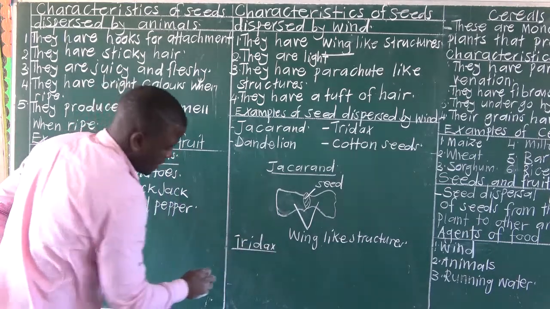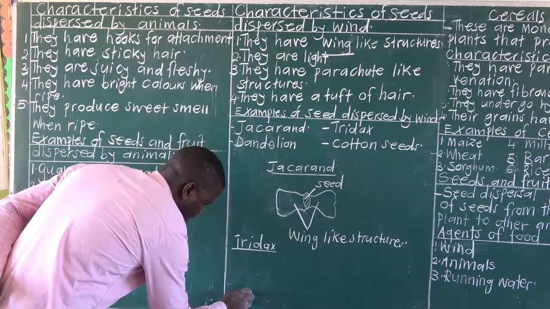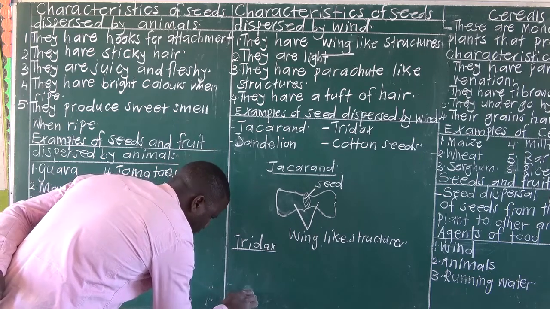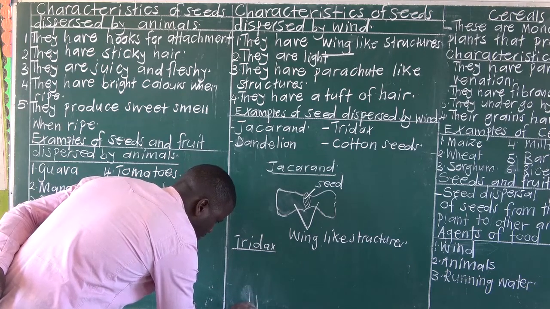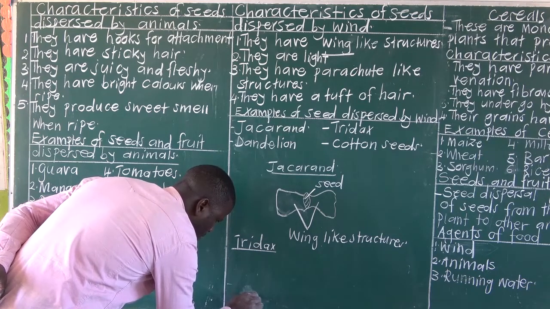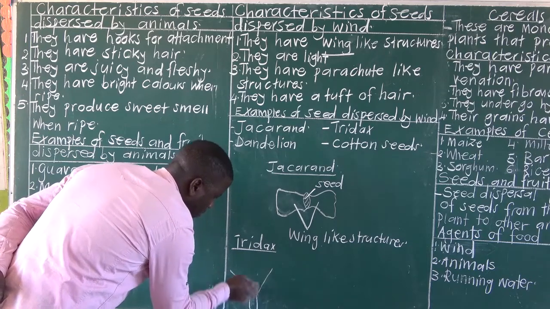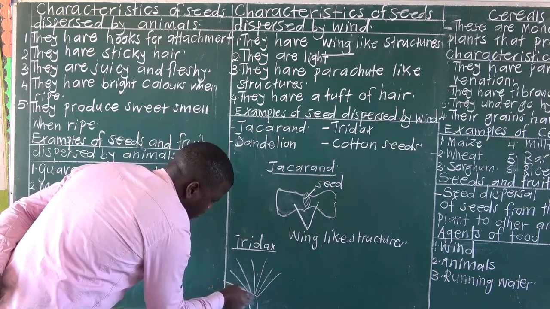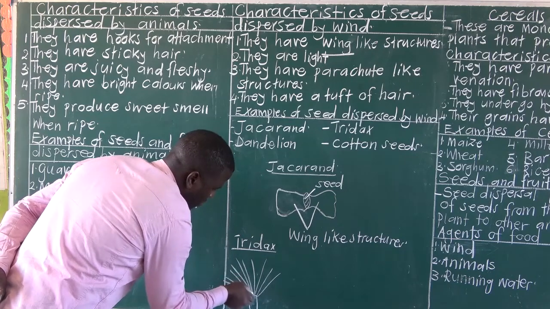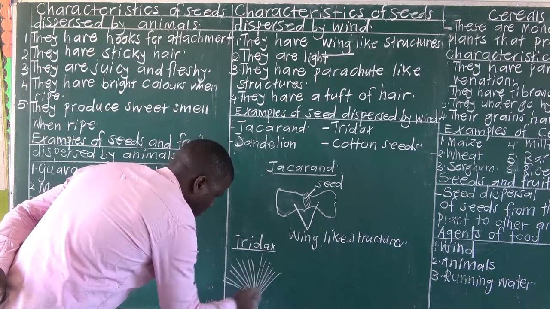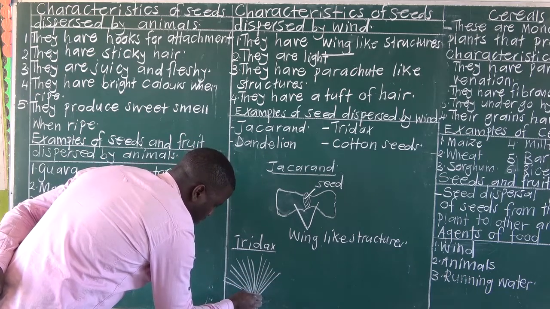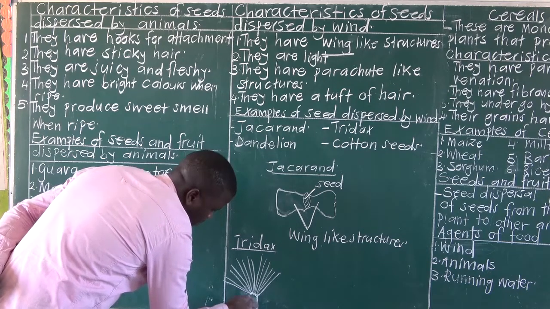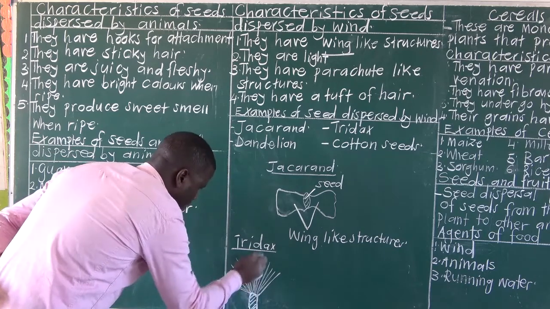Tree ducks has a parachute-like structure. This one is called tree ducks.